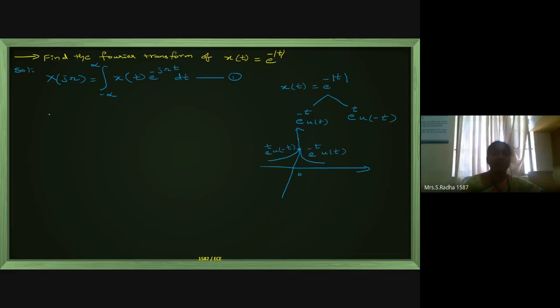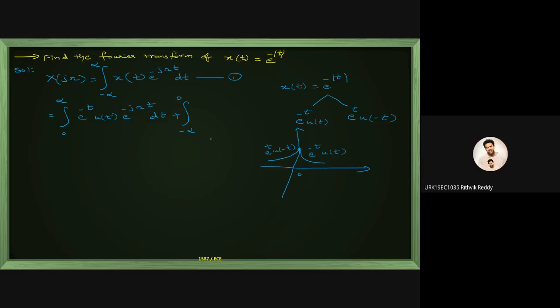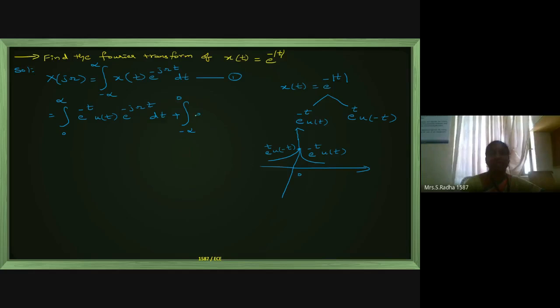Now I will substitute this in the formula. If I take the positive side, 0 to infinity, the signal is e power minus t u of t, times e power minus j omega t dt. When I take the integration limits on the negative side, minus infinity to 0, the signal is e power plus t u of minus t, times e power minus j omega t dt. Signal times e power minus j omega t dt is the formula.